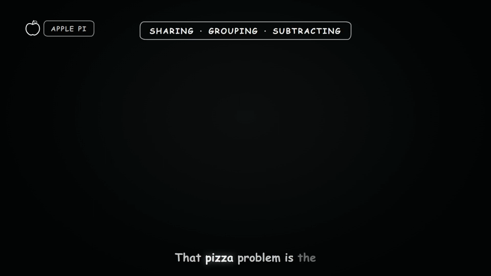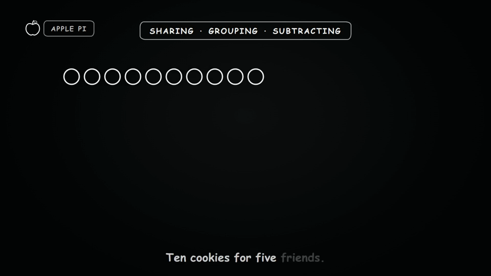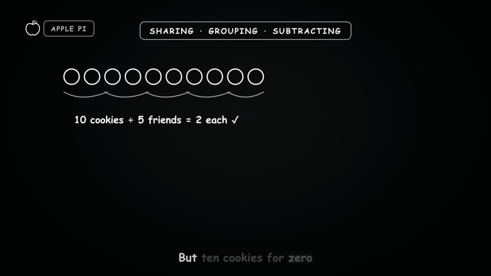That pizza problem is the gut check for most of us. At its core, division is really just one of two things: sharing or grouping. Sharing is the pizza example. 10 cookies for 5 friends, each friend gets 2, but 10 cookies for 0 friends, the whole concept breaks. There are no groups to put the cookies into.